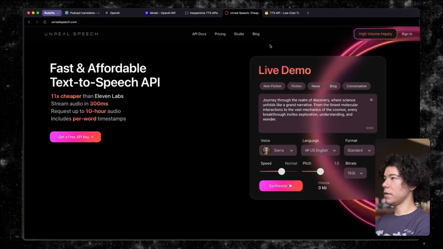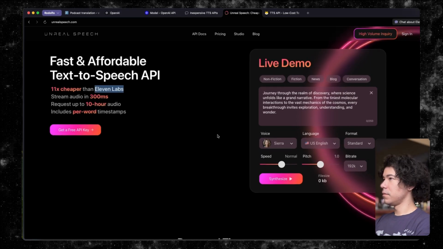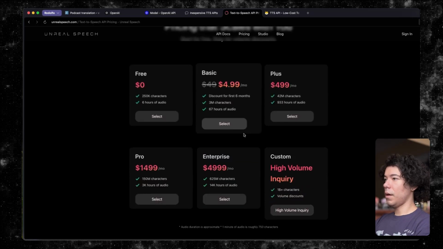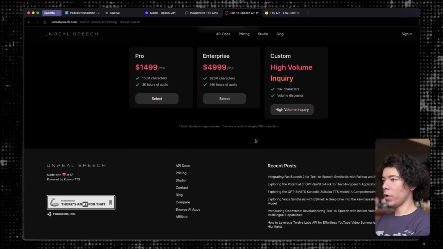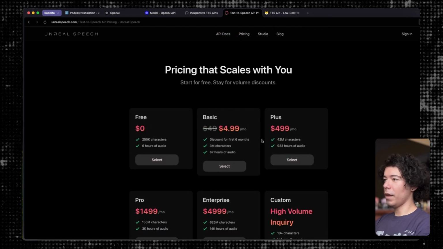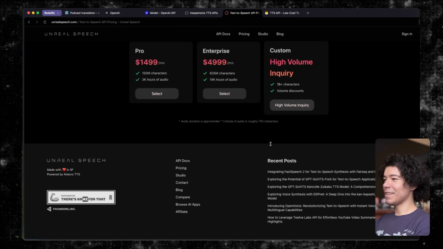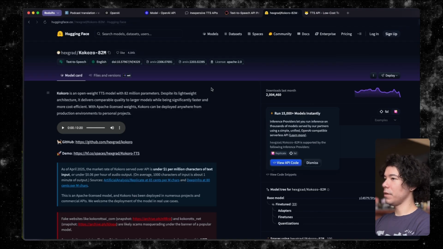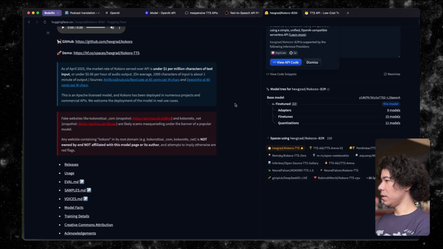We'll just take a quick look at these. Fast and affordable text-to-speech. Okay, well, I know who their competitor is. And then let's look at the pricing. I'm not a fan of the per month pricing for this. I guess it just doesn't make sense for them to offer it in a different way. And I don't want to do anything more complicated than this.